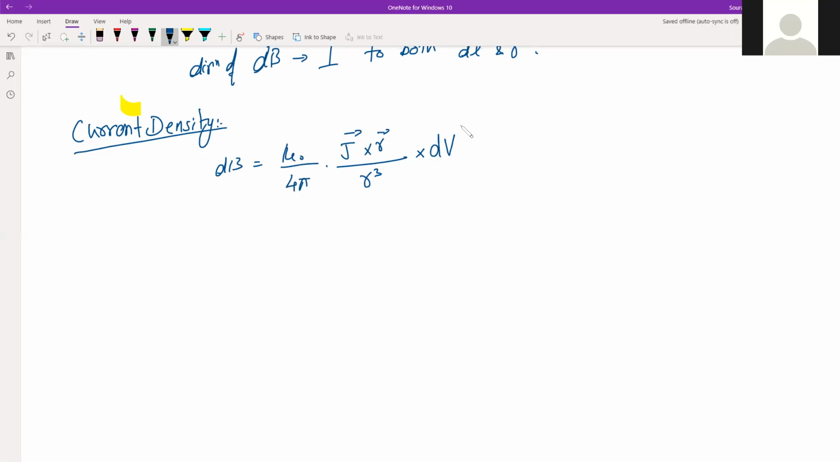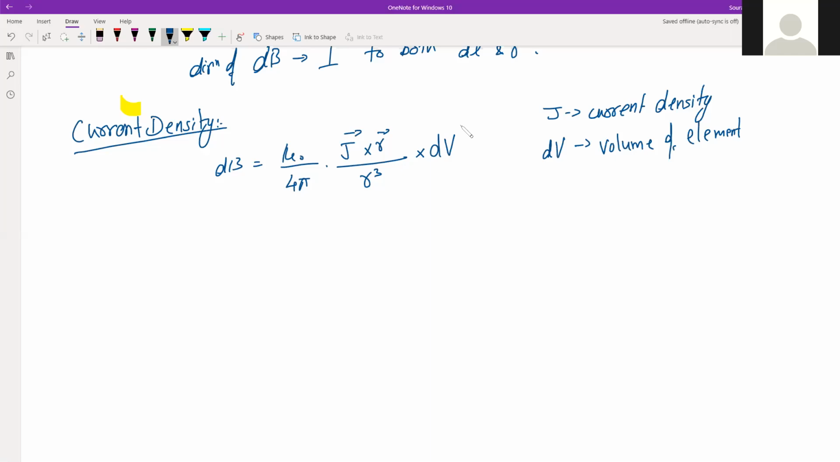Now there are a few important things here. This J is current density. Then we have dV, which is the volume of the element. So this is how current density and magnetic fields are related.